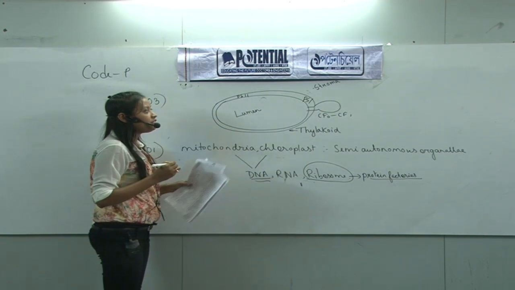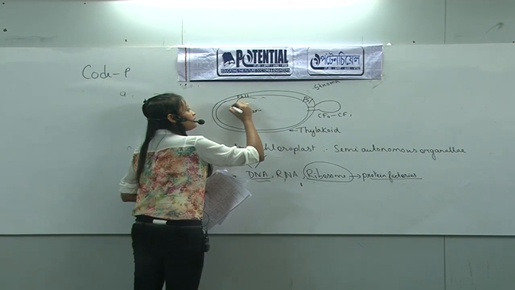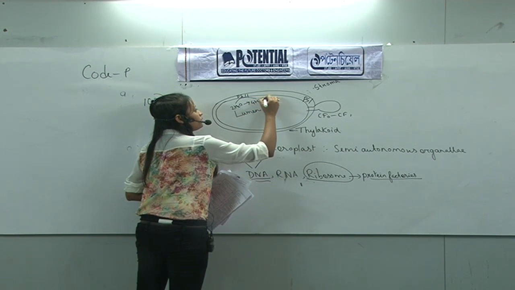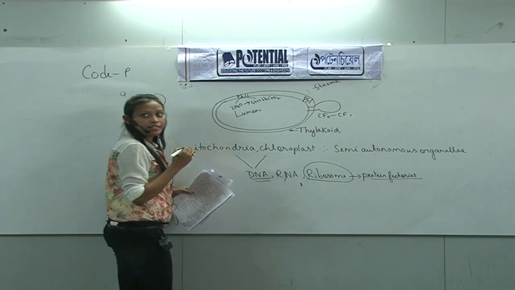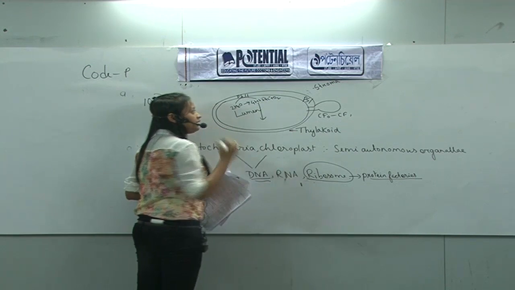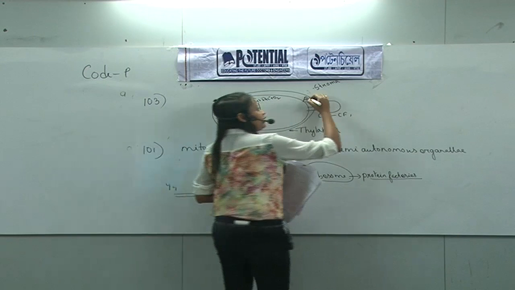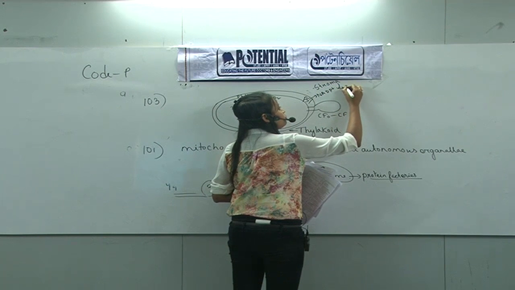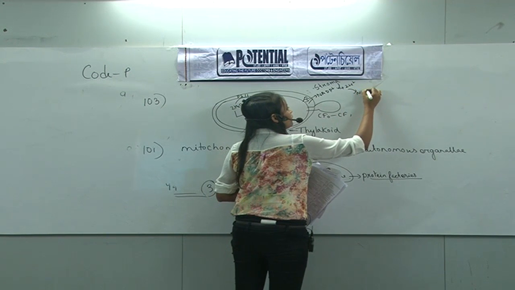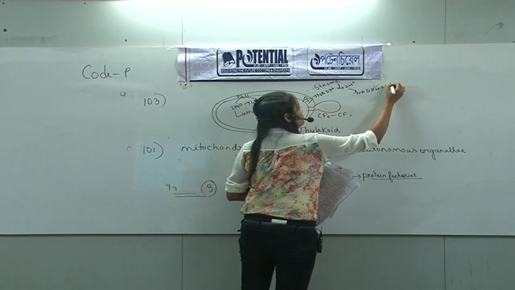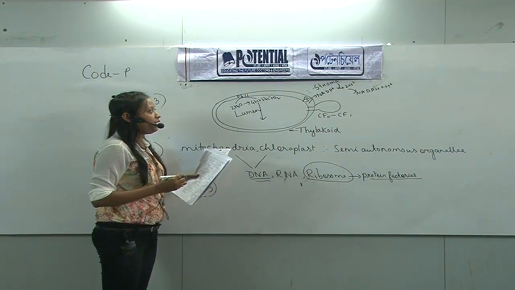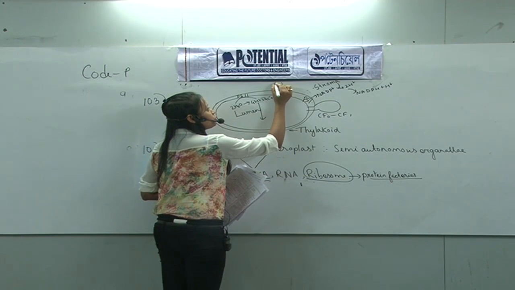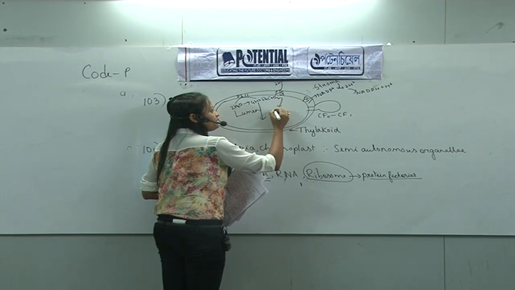So there are 3 events occurring here. PS2 is concerned with the photolysis of water, which ultimately produces protons, electrons and oxygen, as a result of which protons are released in the lumen. Secondly, the electrons from PS1 move to NADP+, which takes up protons from the stroma to form NADPH2. And most importantly, here is a carrier known as plastoquinone, which carries protons from the stroma and releases them in the lumen.